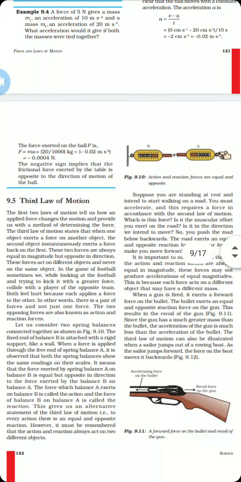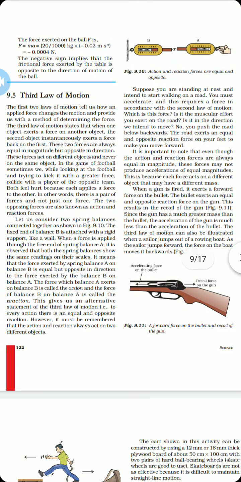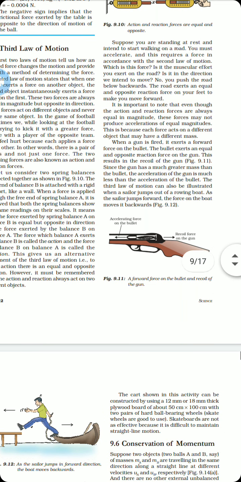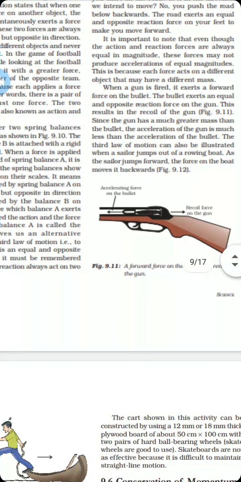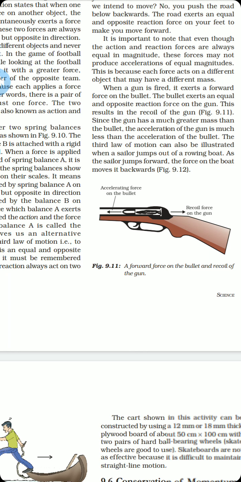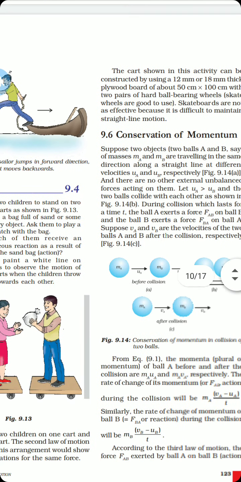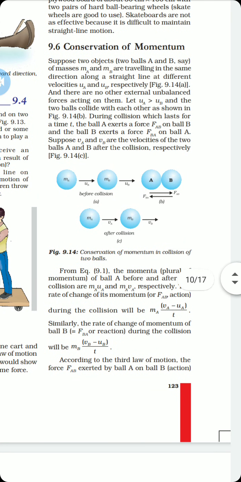Alright, now comes the third law of motion. The third law of motion states that to every action there is an equal and opposite reaction, or to every force there is an equal and opposite force in the backward direction. On this basis, the recoil velocity of a gun is a very good example. Whenever you fire a bullet from a gun, the gun recoils with a specific velocity, and that is because of the third law of motion.